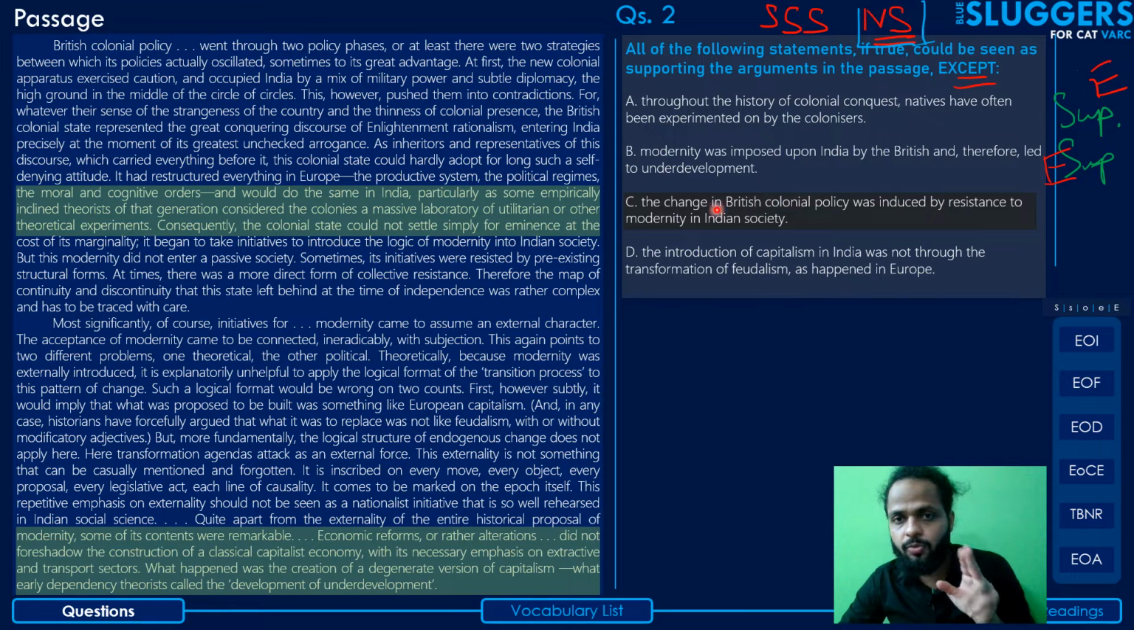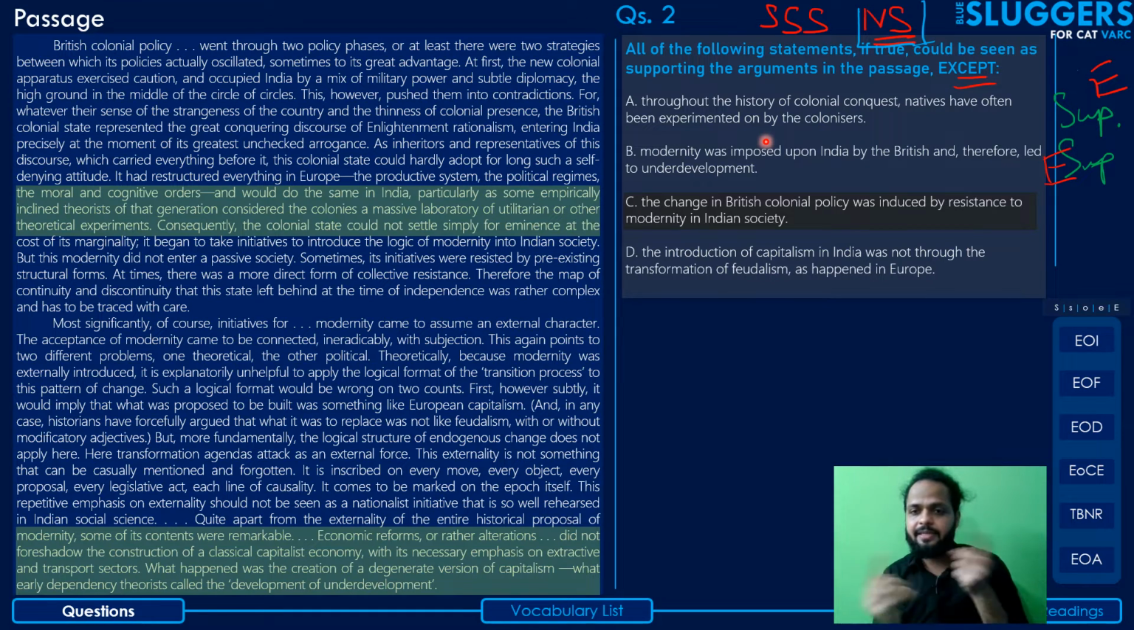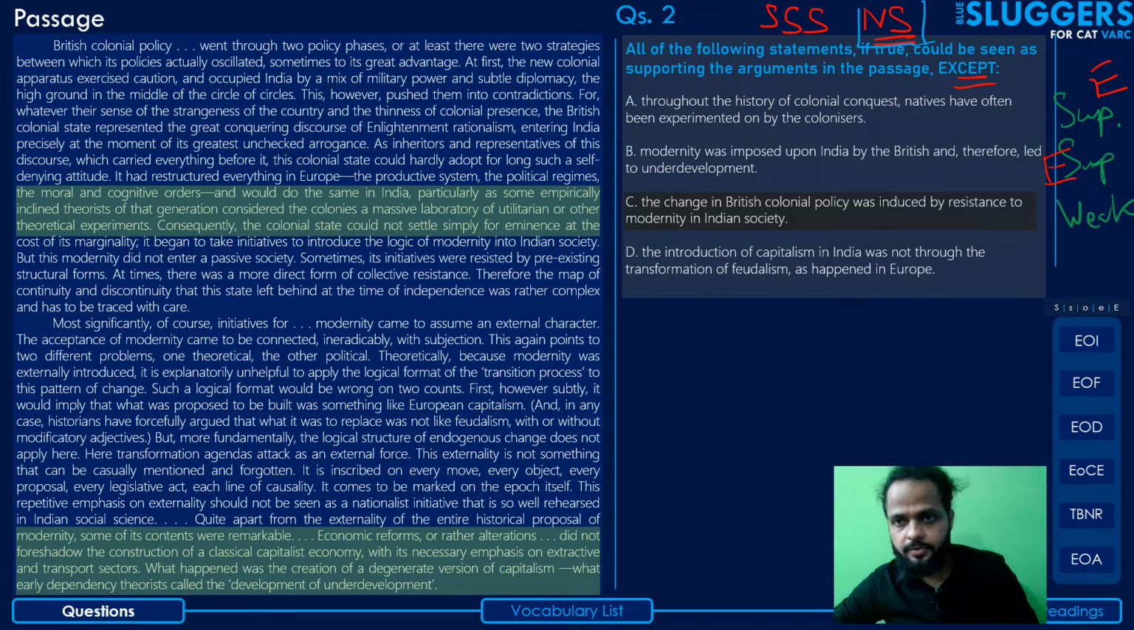The resistance to modernity in Indian society was caused by the change in British colonial policy. Because when they changed their colonial policy to that of externally deploying, applying, introducing modernity, that's what caused the Indians to resist modernity, right? So in fact, this is a very peculiar case of cause and effect. The cause and effect have been reversed here. So this will in fact weaken the argument, right? This will not strengthen the argument. So we'll note it as an option which will weaken the argument, and hence it can be the answer. So we'll note it as capital S for selection, strong selection.